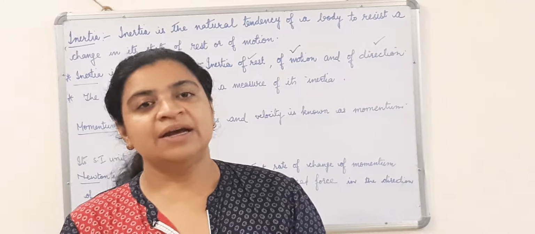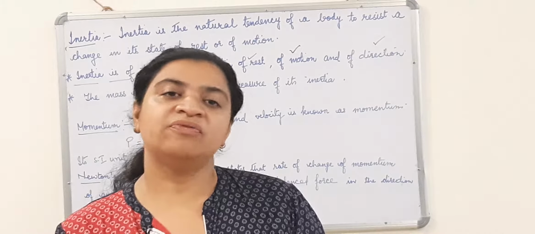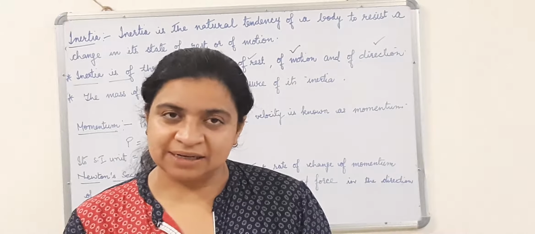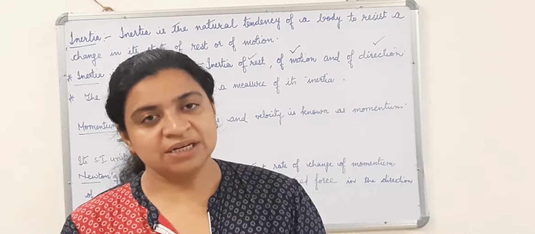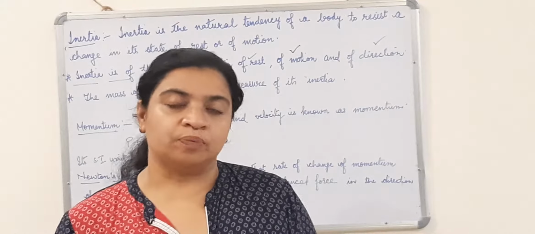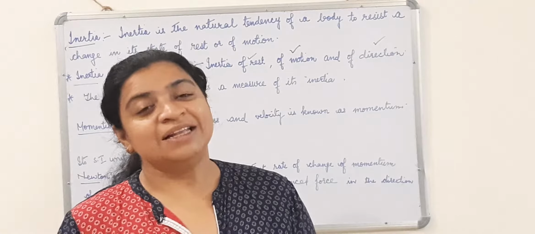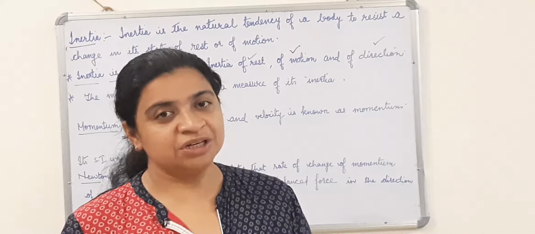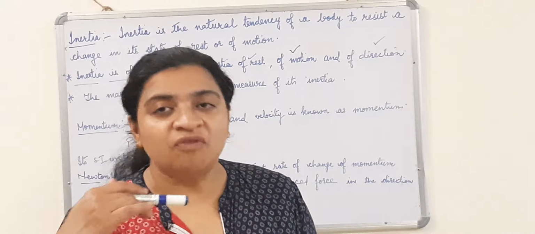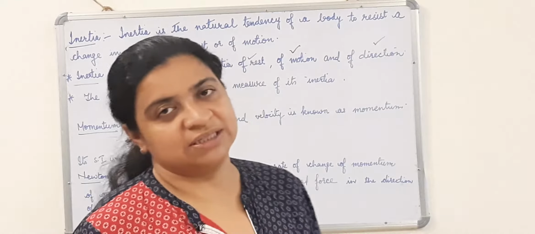You will write that when we are sitting in a moving bus, our body along with the bus is in motion. But when brakes are applied suddenly, the bus comes to rest. Along with that, our feet which are in contact with the bus also come to rest. But the upper part of our body tends to remain in motion due to inertia of motion, and this is the reason we fall forward when the brakes are applied suddenly to a moving bus.